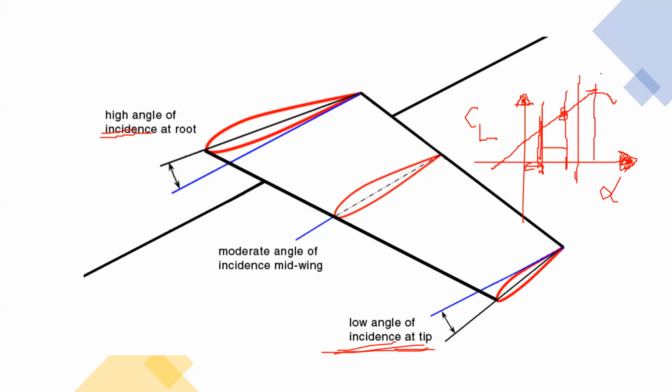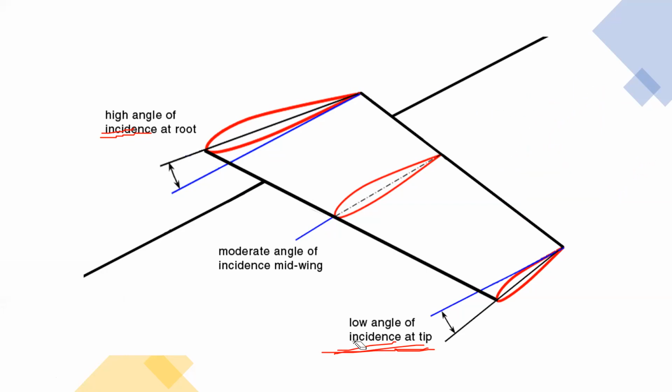Stall happens here, right? And what is the definition of stall, Achit, if you know? Where does the stall occur in this graph and how do you identify it? How do you identify stall in the CL alpha graph? If there is a sudden loss of lift, or CL max after a certain angle of attack.